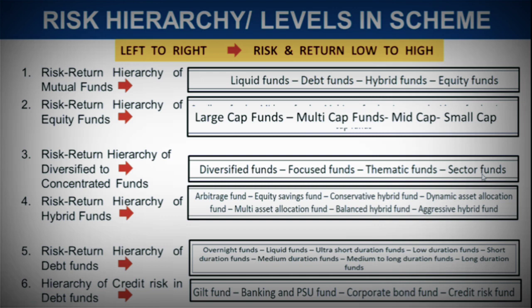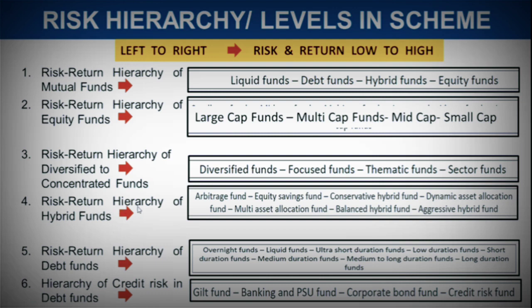Even among all equity funds, sector fund has the highest risk because it is concentrated toward only one sector. So if that sector won't be performing well, your totally invested money would go through a lot of loss. So sector fund has high risk, but again it has the possibility of high return. Suppose that sector is performing very well, you would be getting the highest possible return out of it. So sector fund again comes with higher risk, higher return, while diversified fund has lower risk, lower return.